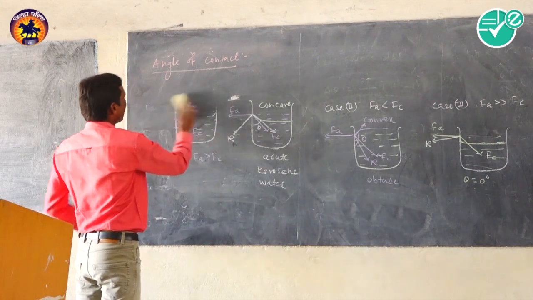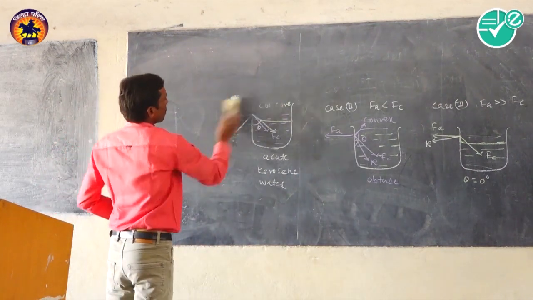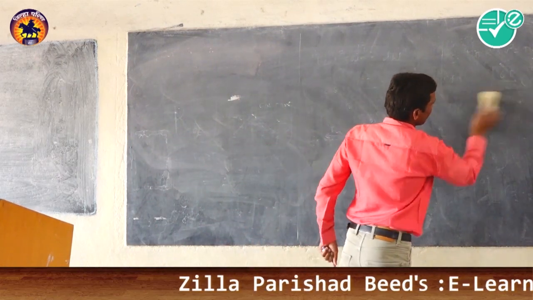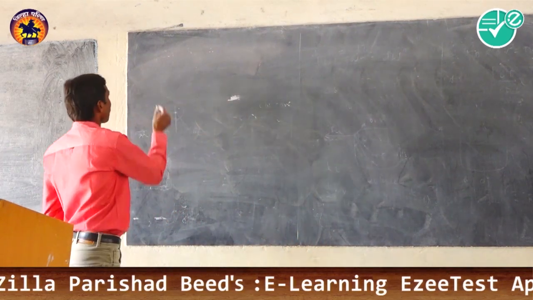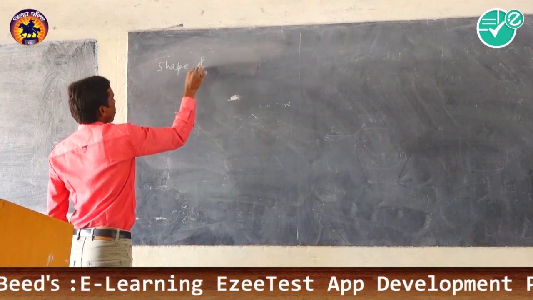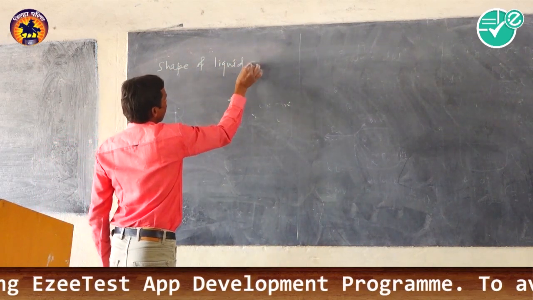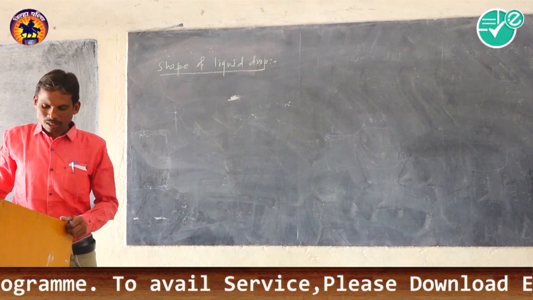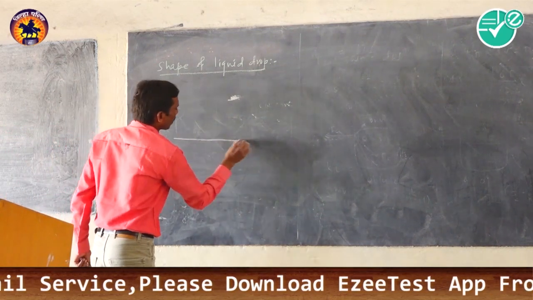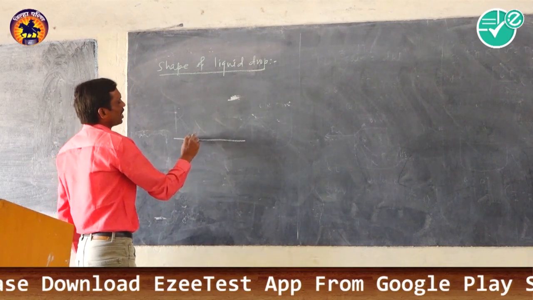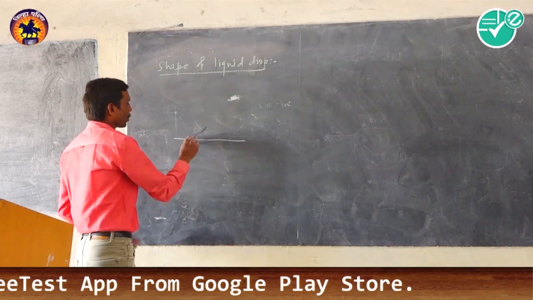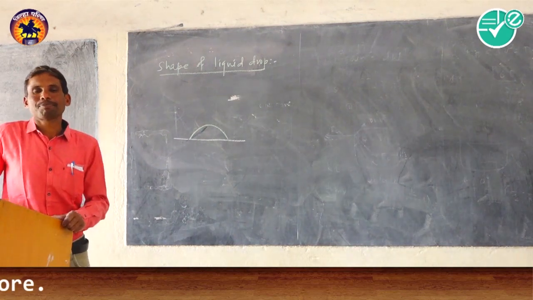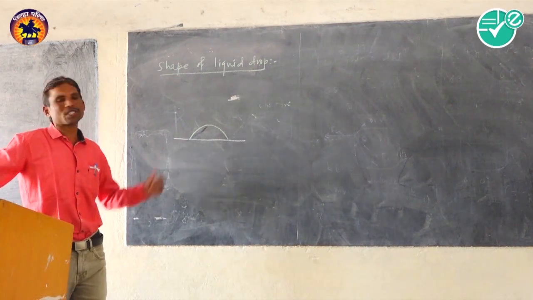Then we shall cover the shape of a liquid drop. We know a small amount of liquid poured on a solid surface forms a drop. The shape of this liquid drop depends upon the force due to surface tension.